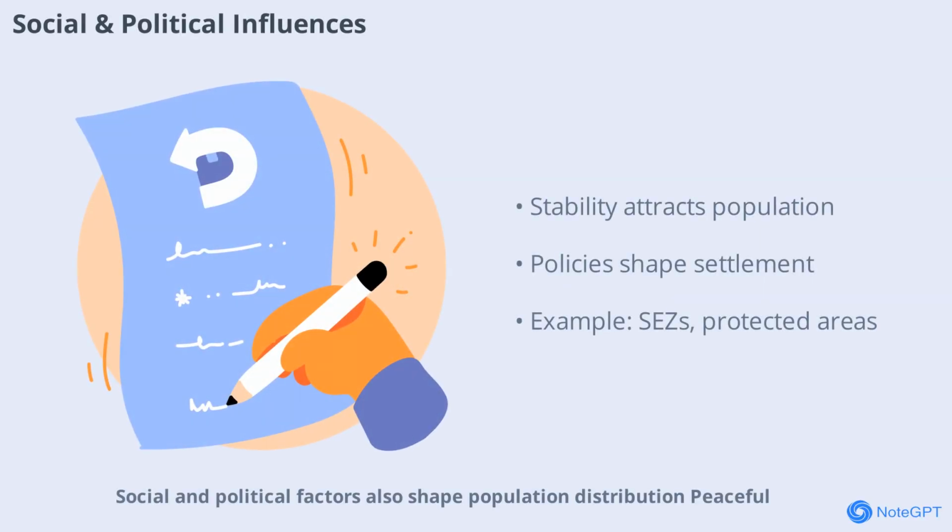Social and political factors also shape population distribution. Peaceful, stable regions are more likely to attract people, while areas affected by conflict or war see people moving away. Government policies such as development projects or strict environmental laws can either encourage or limit settlement in certain areas. For example, special economic zones attract people, while protected forests may have fewer residents.